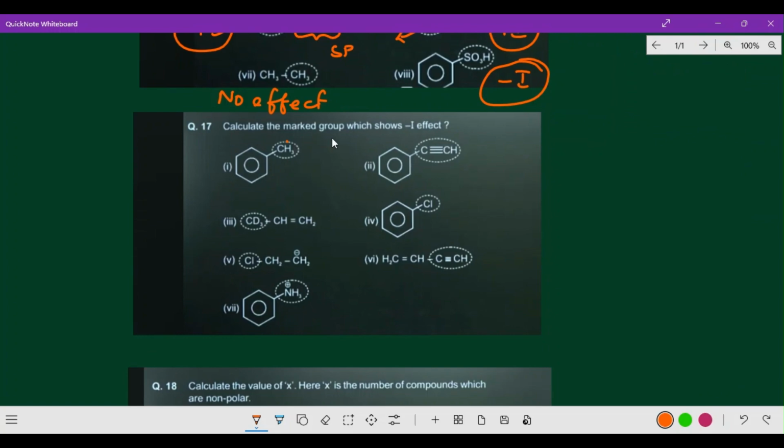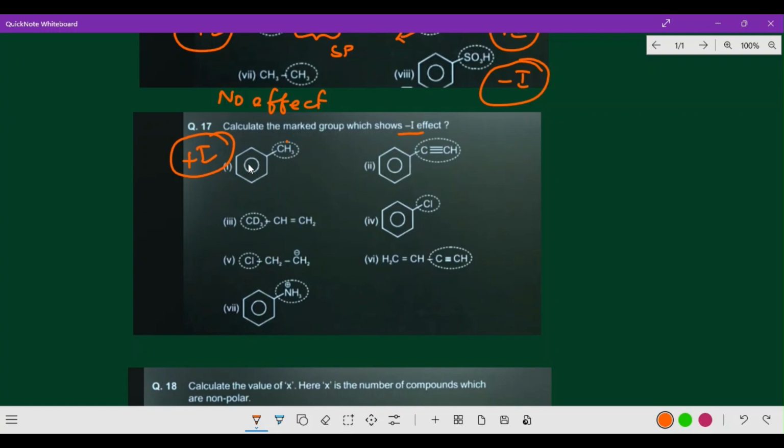Calculate that marked group shows minus I effect. Minus I effect, you know very well, is whichever has more electronegativity, that pulls the electron. So this is CH3, of course. Just now we have gone through, it is a plus I effect. Now suppose the same question, CH3 connected with the cycloalkane, there is no effect because CH3 and cycloalkane both have no difference in electronegativity.